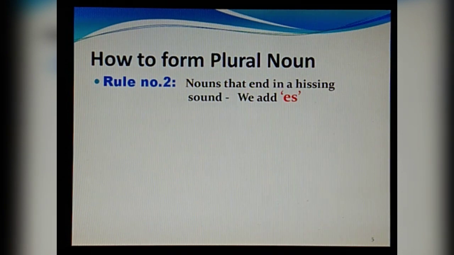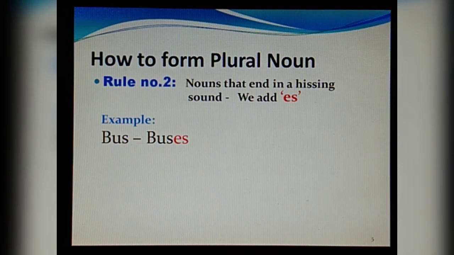Rule number 2 says that for nouns that end in a hissing sound, that means the hissing sound is there after the last letter of a word, we add es to such words to make it plural. Like bus. You can hear the sound when I am saying us.